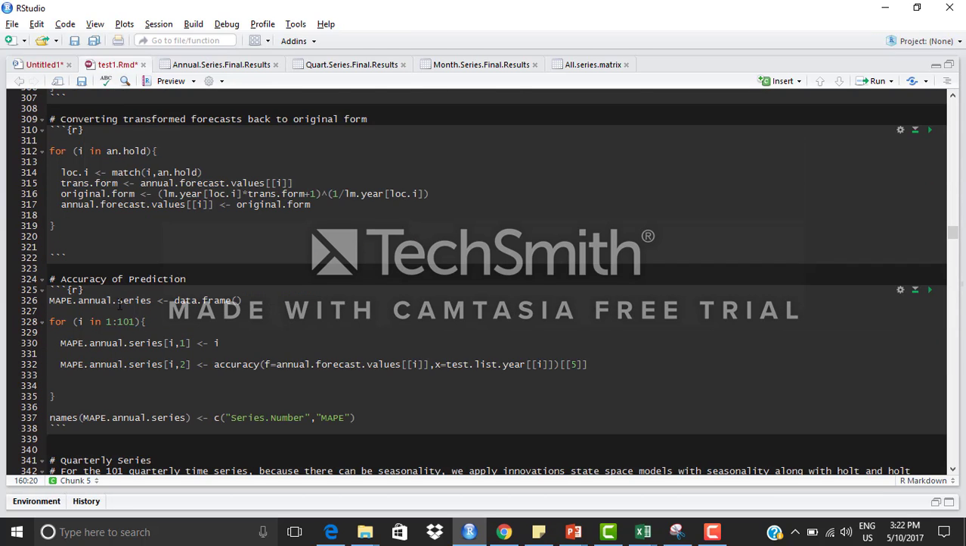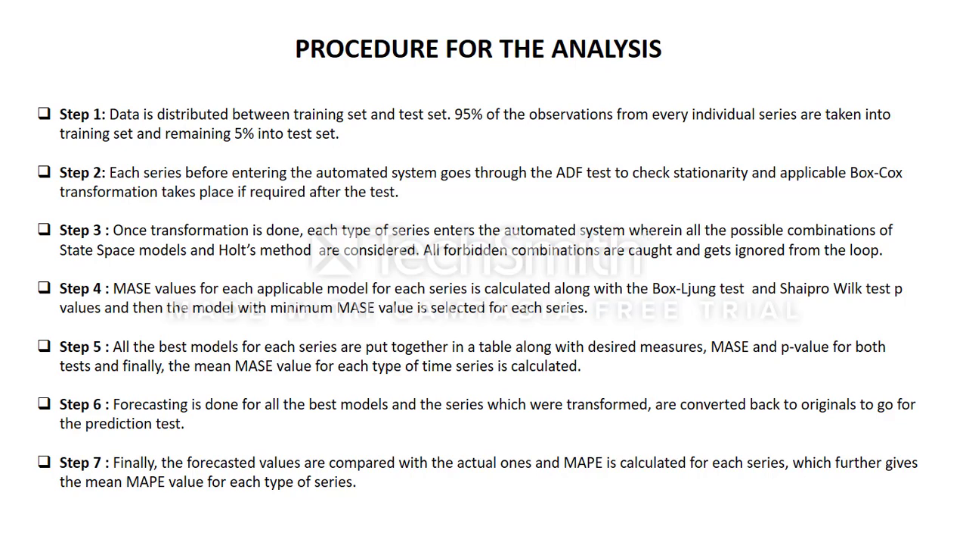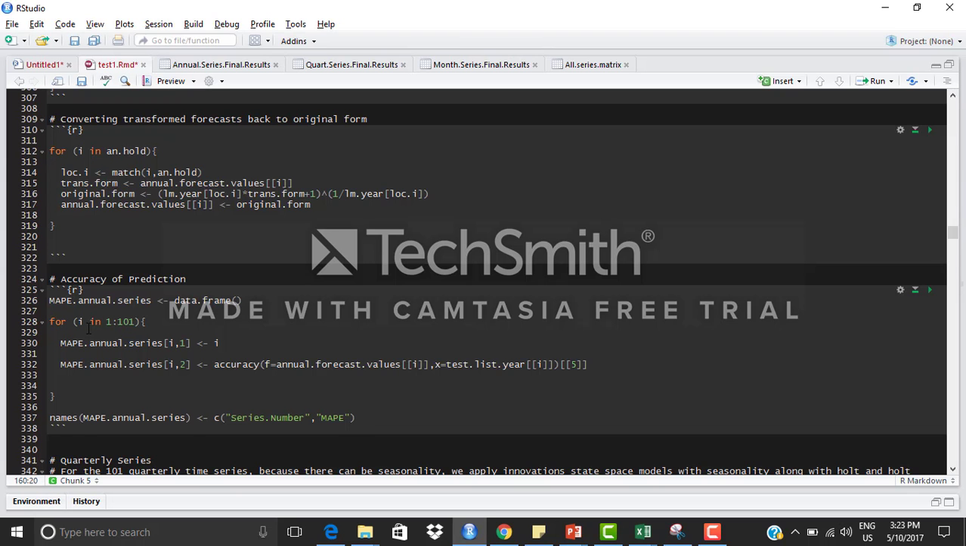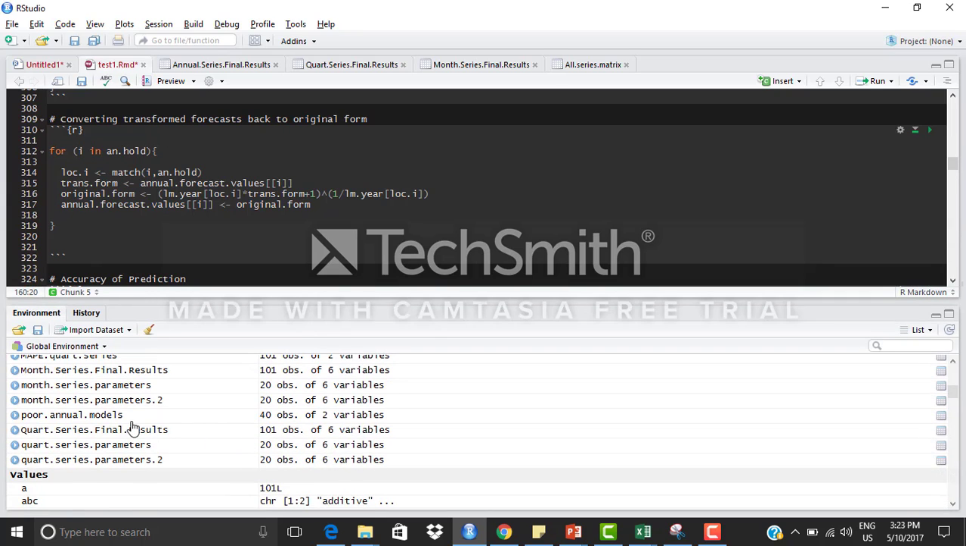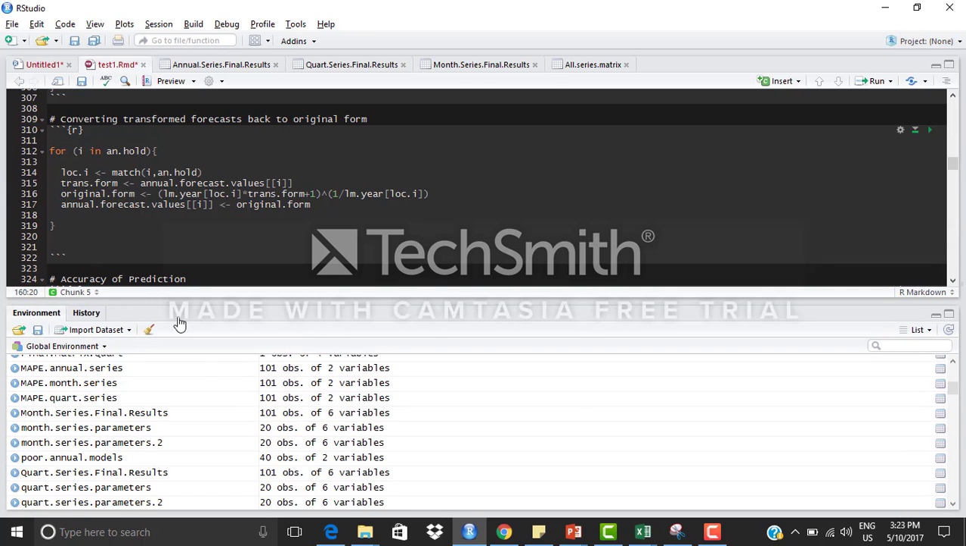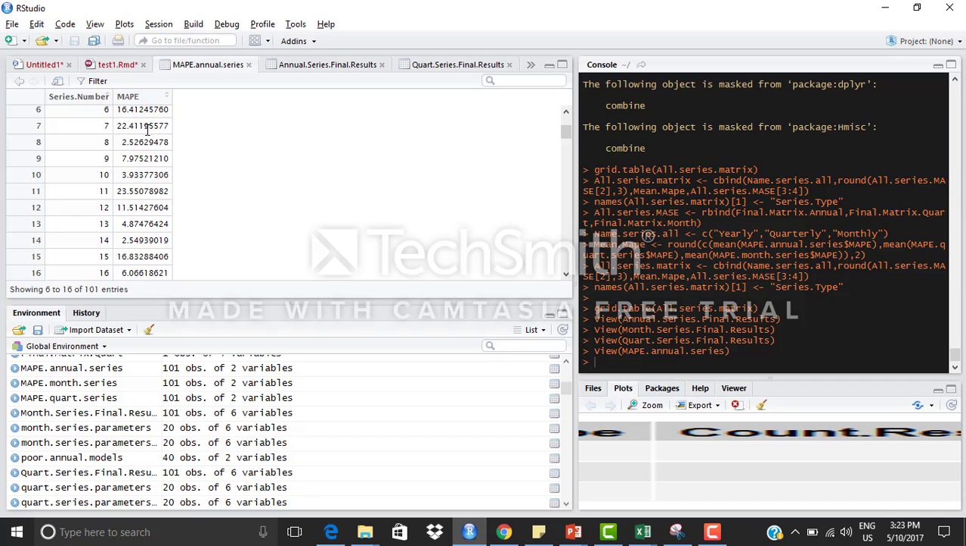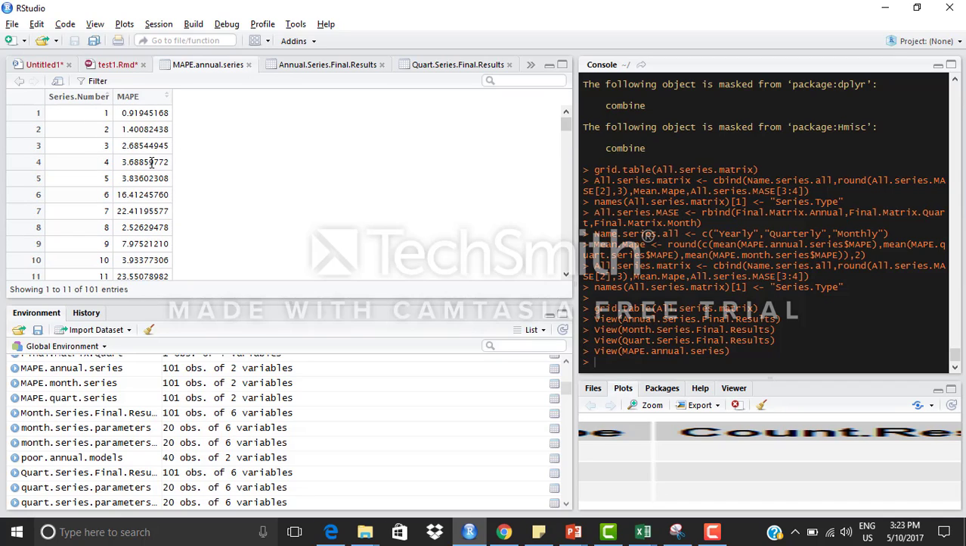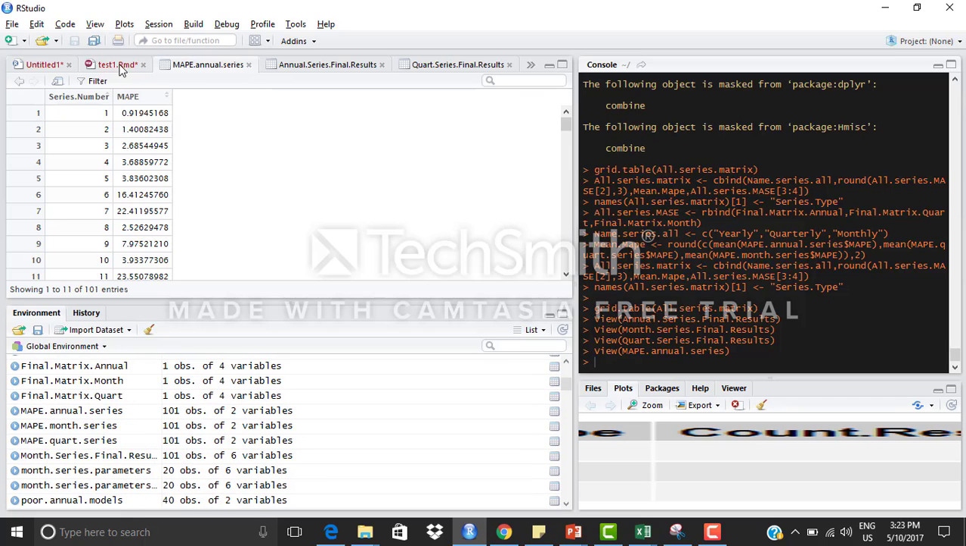And at last, the final step is that the forecasted values are compared with the actual ones, and MAPE is calculated for each series, which further gives the mean MAPE value for each type of series. So this is basically the MAPE values, and this code gives the final MAPE values. If I show you, annual series MAPE is this one. So for each particular series, the MAPE is given, and at last, the mean MAPE is calculated.